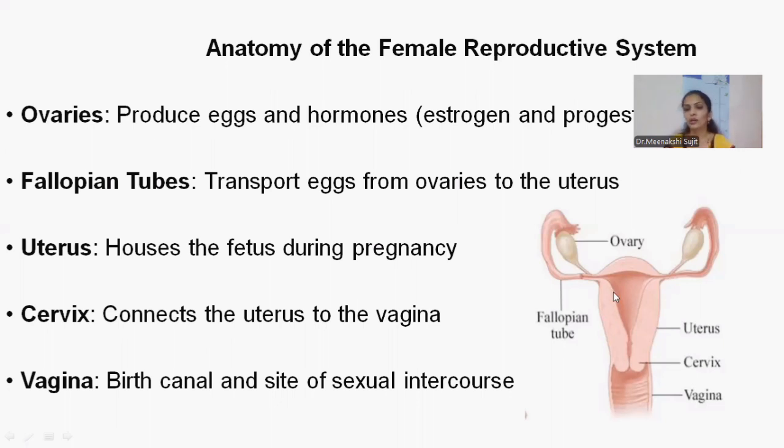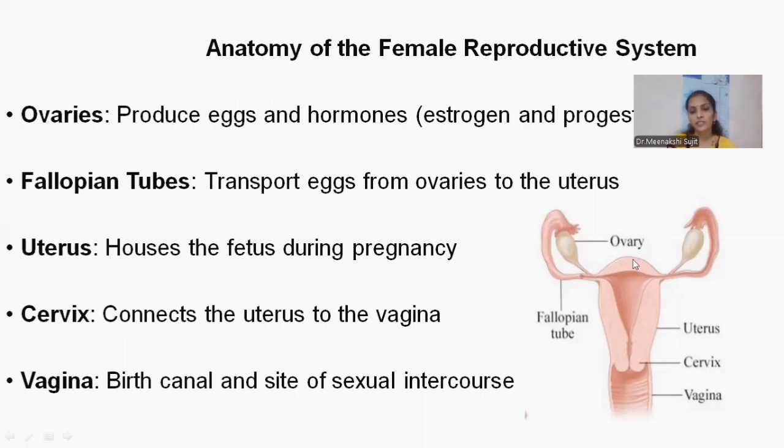If there is no formation of zygote, or no fertilization, then whatever bed, the endometrium thickness, was formed will be released, or it will bleed as the menstruation cycle. So this is the whole functioning of the reproductive system.